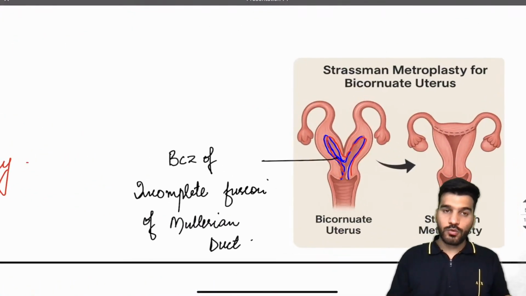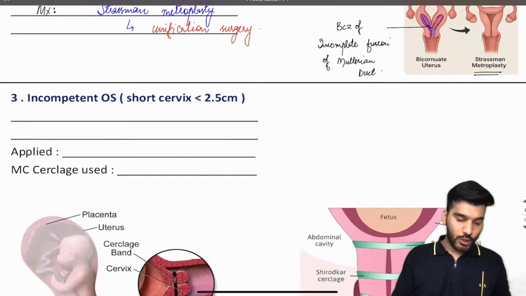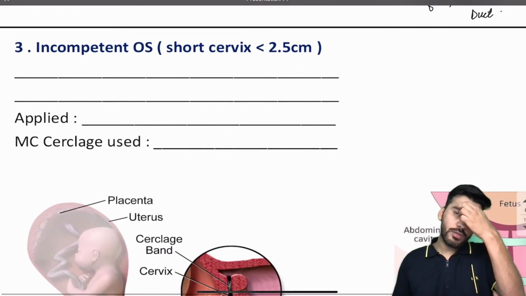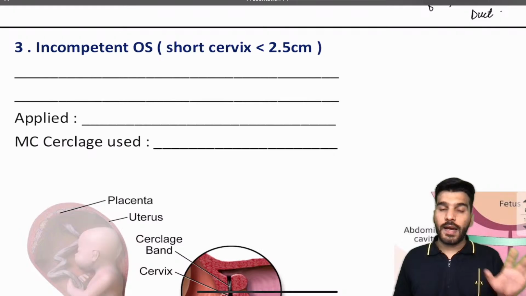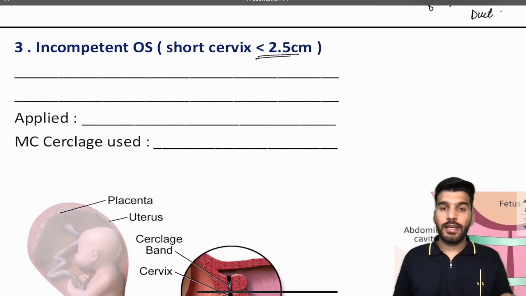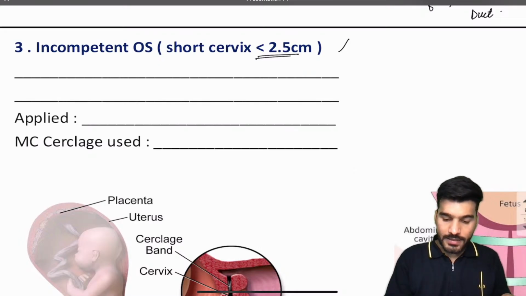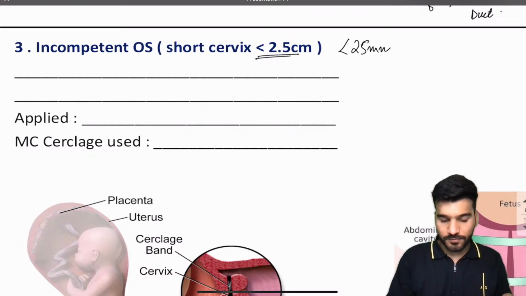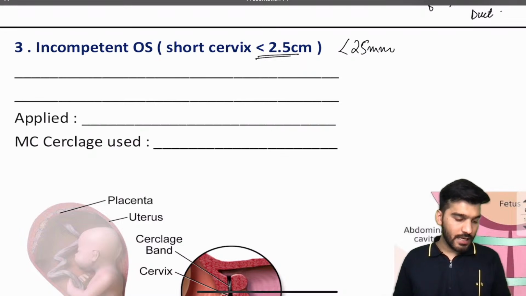Now next is going to be the incompetent os. And again, what is incompetent os? It means a short cervix, when the length of the cervix is less than 2.5 centimeter or less than 25 mm.